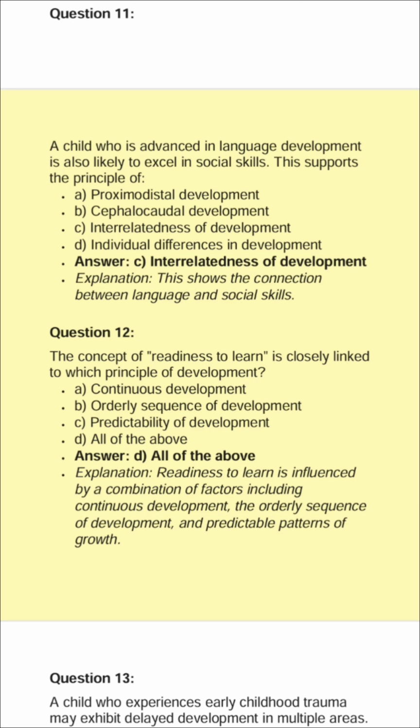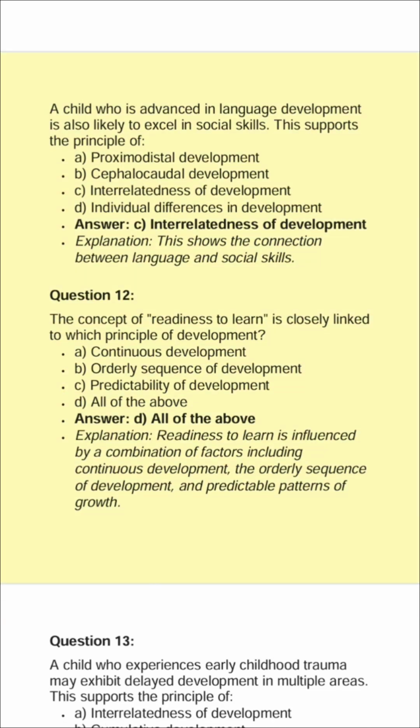Question 12. The concept of readiness to learn is closely linked to which principle of development? A. Continuous development. B. Orderly sequence of development. C. Predictability of development. D. All of the above. Answer: D. All of the above. Explanation: readiness to learn is influenced by a combination of factors including continuous development, the orderly sequence of development, and predictable patterns of growth.